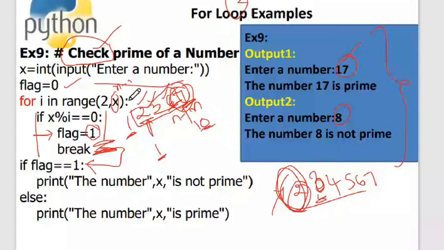Flag is not 1 because it never entered the if block. Flag is only 0, which is what we set initially. So this if condition evaluates to false, it comes to the else part and prints that x is a prime number. This is how you write your logic. This is a simple program wherein we are checking whether a given number is prime or not.